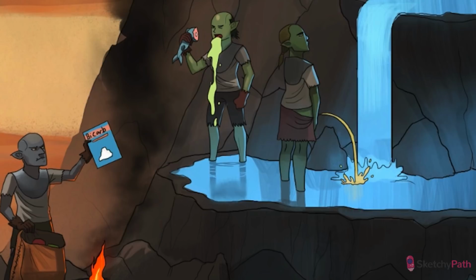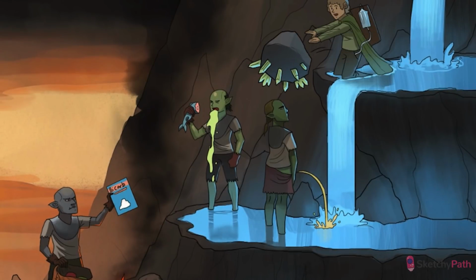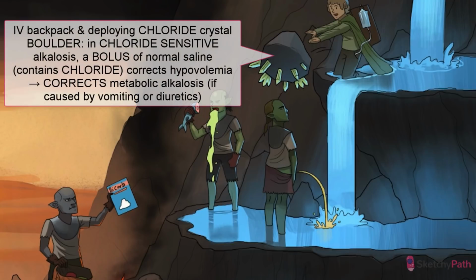Fine. There are even more complicated mechanisms involved. But suffice it to say, if we restore volume, we can reverse these annoying H+ excreting processes that are being driven by hypovolemia. This is called chloride-sensitive alkalosis. As in, if we give normal saline, which contains sodium chloride, and get them back up to euvolemia, say goodbye to alkalosis. This is illustrated by Poppin' up top, about to end this alkalosis gork party with a boulder.